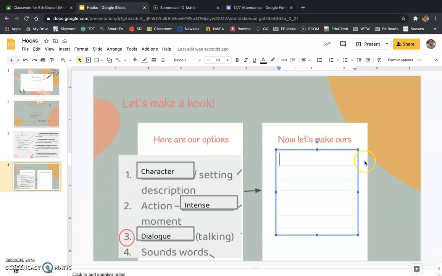Okay, so now what we're going to do is we're going to make our hook. Remember, the hook is the first sentence of your entire essay. So right now what we are going to do is we are going to write our first sentence of our essay. And I chose dialogue, so I'm going to do quotes.